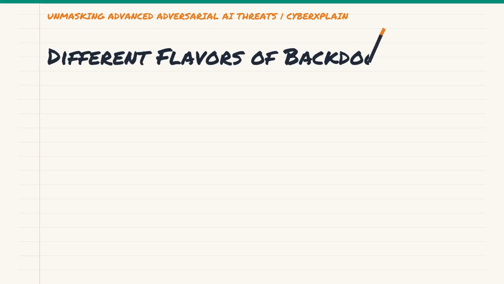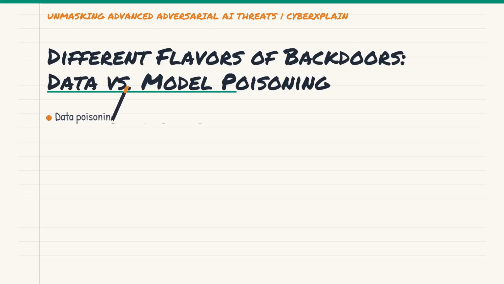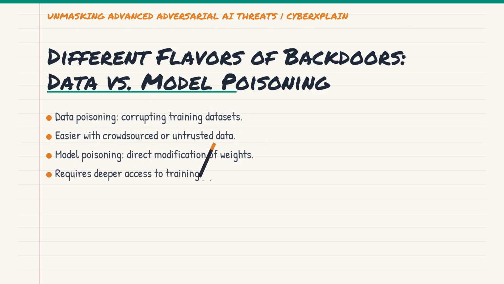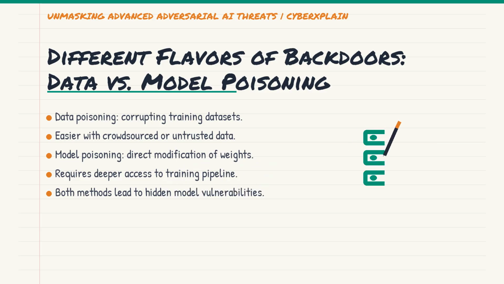When we talk about poisoning, we usually think of data poisoning, where the training data itself is corrupted. This is effective, especially in scenarios where training data is crowdsourced or comes from untrusted sources. But there's also model poisoning, which is a bit more advanced. Here, instead of manipulating the data, an attacker might directly modify the model's weights or architecture.